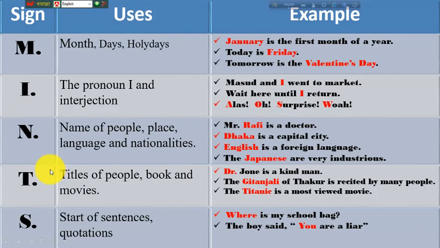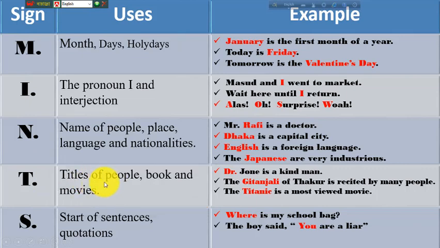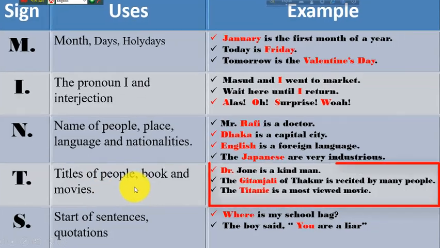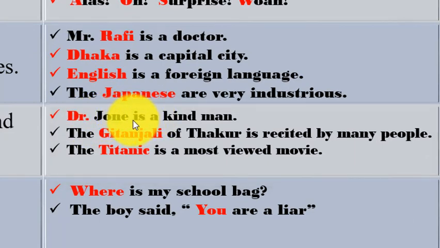And the next sign is T. T is for titles of people, books, and movies. The titles of people will be in capital letters. The title or name of a book will be in capital letters. And the names of movies, renowned movies, will be in capital letters. So look at the examples. Dr. John is a kind man. So doctor is a title here, and the first letter is a capital letter.